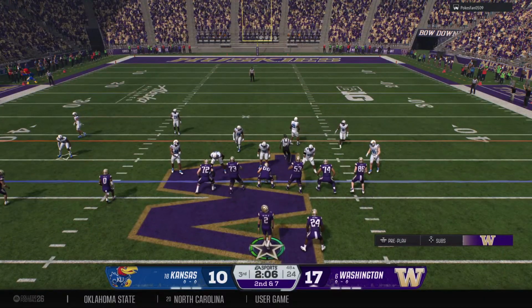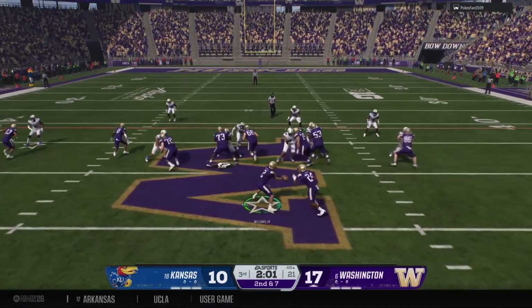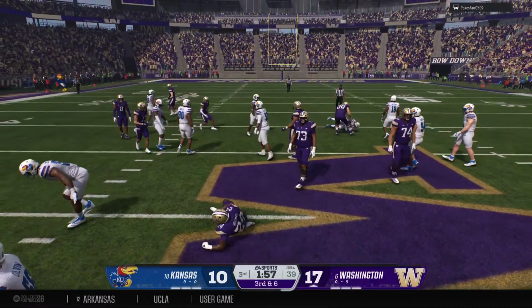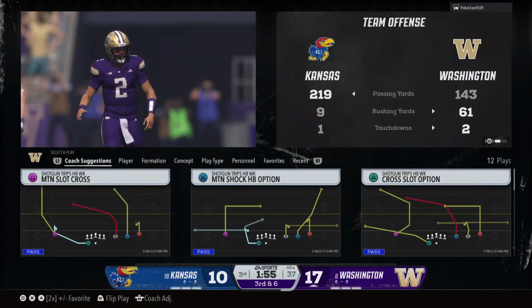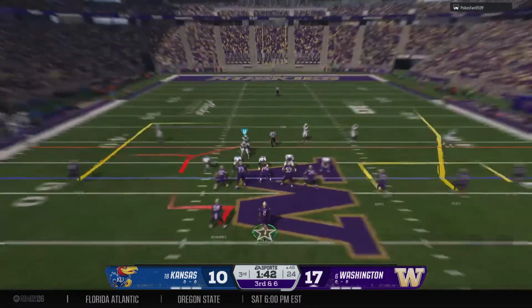Second down after that run on the previous play. And they'll keep it on the ground. Running back has the handoff. And he's swallowed up at the line. Could not get past that big defensive tackle. Offense gets set up here. It's third down.